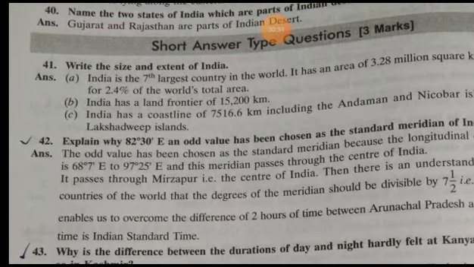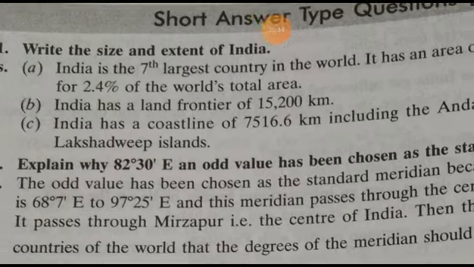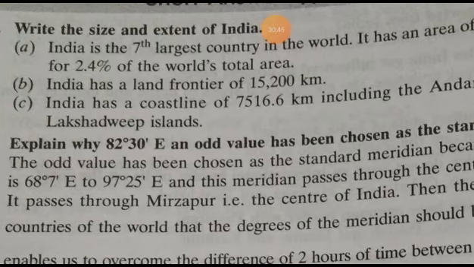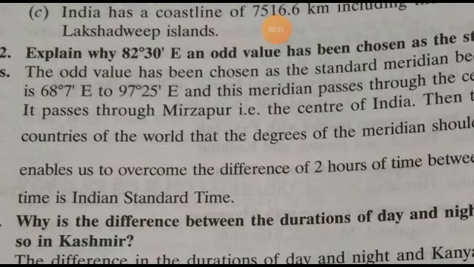We are discussing here why 82 degree and 30 minute east, an odd value, has been chosen as a standard meridian time.